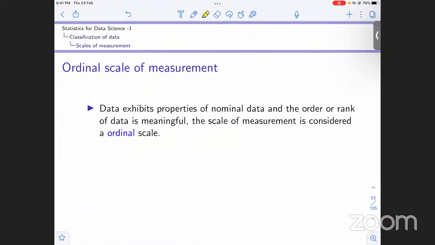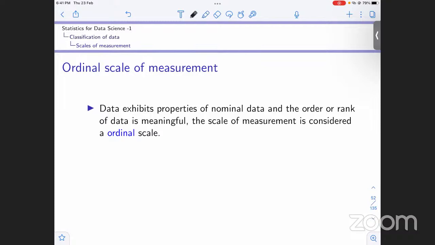Now ordinal, the second scale of measurement for the categorical variable. What is the ordinal scale? It exhibits the properties of nominal, like we use it to name categories, but the order or rank of data is meaningful. Whenever this happens, the scale of measurement is called ordinal.